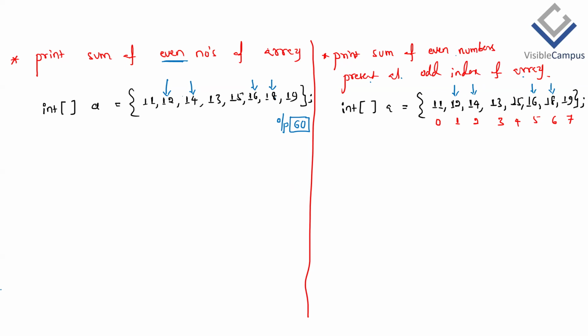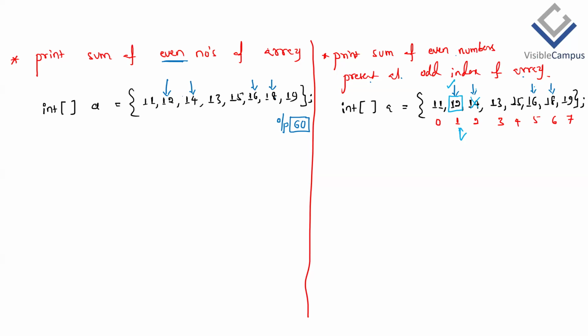No, because there is an extra condition added in this. What is the extra condition? It is clearly asked to consider the elements which are present at odd index only. The element has to be even. Therefore, the remaining are ruled out. Then the index position of that should be odd as well. Is 1 odd? Yes, sir. So we have to consider this element because even number and odd index position, both are matching. Then this is an even number, but is the index an odd number? No. Then don't consider this. It's not required.